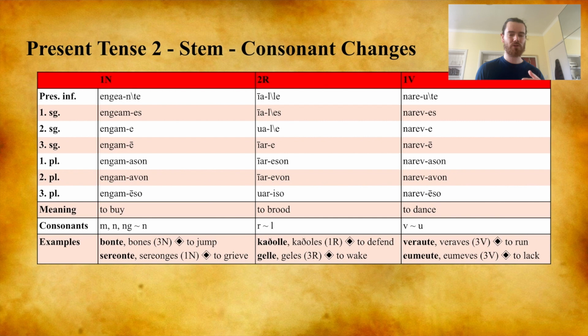We can now move on to the labiodental, or the V subclass, where the stem ends in V and alternates with U in the infinitive. Nareote, to dance; nareves, I dance. A couple other examples are veraute, to run; veraves, I run; eomeute, to lack; eomeves, I lack.